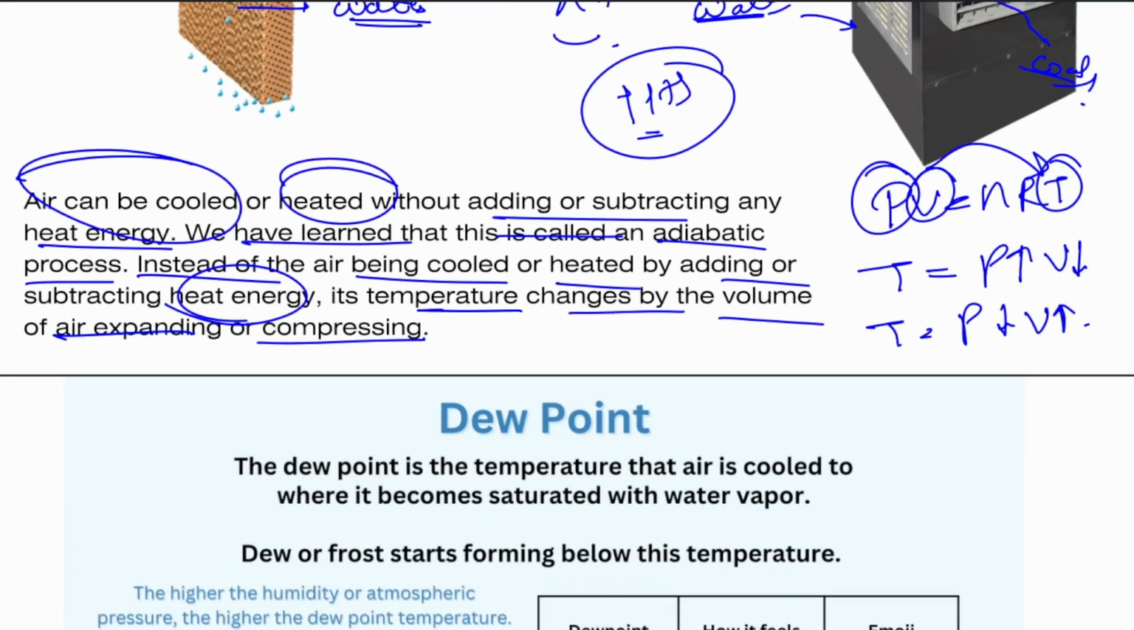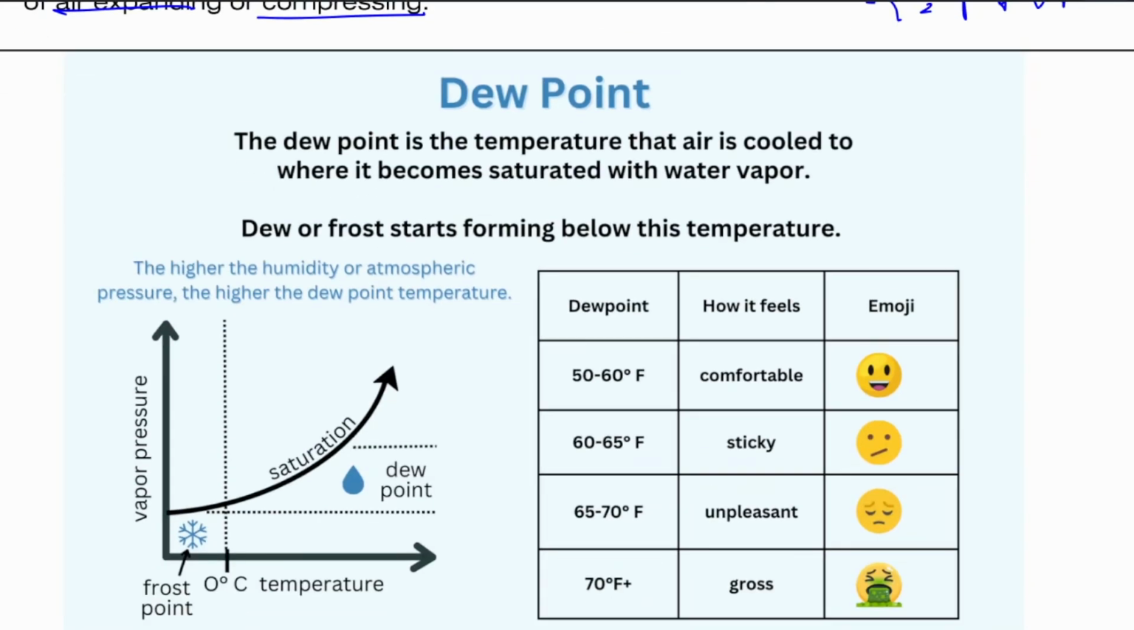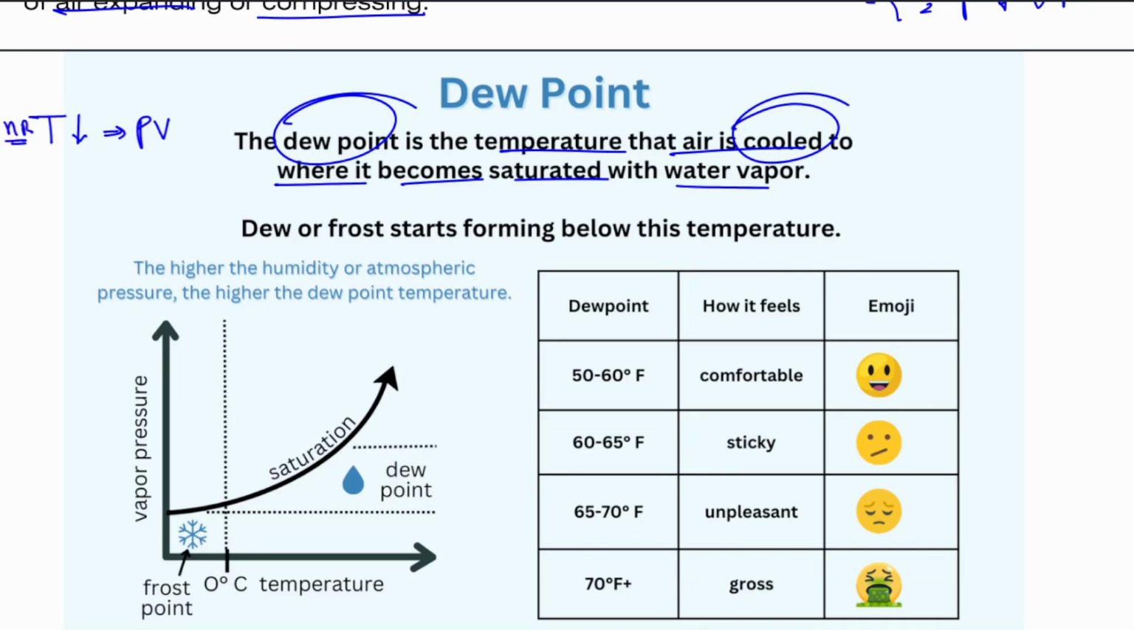But this happens when, let's say, a cloud goes into the high mountains. So what is dew point? Dew point is the temperature to which air is cooled, where it becomes saturated with water vapor. So what we are seeing is that air is getting cooled, that means temperature is reducing. Now PV = nRT, so let's keep nR constant. Temperature is reducing, and pressure is the same, so volume has to change a little.